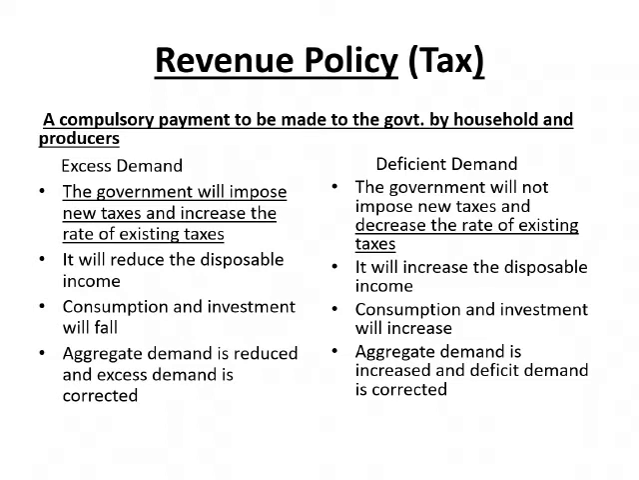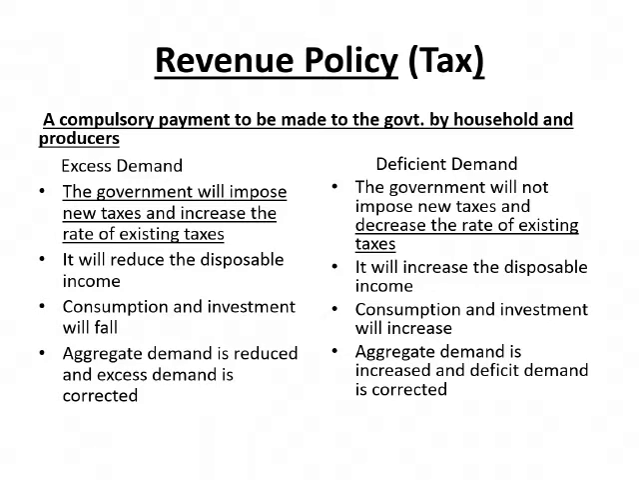Revenue policy, taxes. What is a tax? Tax is a compulsory payment to be made to the government by households and producers. In case of excess demand, government will impose new taxes and increase the rate of existing taxes. It will reduce the disposable income. Consumption and investment will fall. Aggregate demand is reduced and excess demand is corrected.